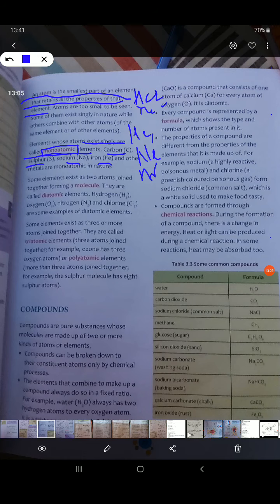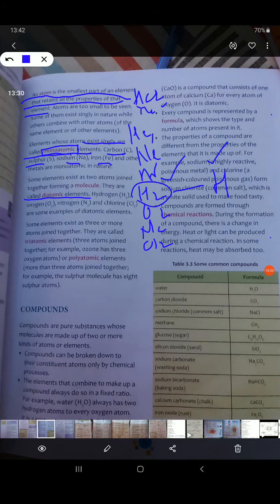Now some elements cannot exist freely with one atom. So in that case, there are 2 atoms joined together. Like whenever we write hydrogen, oxygen, nitrogen, chlorine, we write it H2, O2, N2, Cl2. Why? Because in nature, hydrogen does not exist in the form of H. Its symbol is H, its formula is H2.